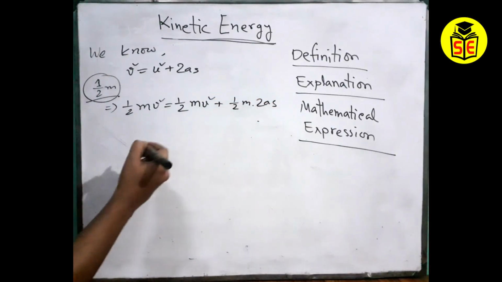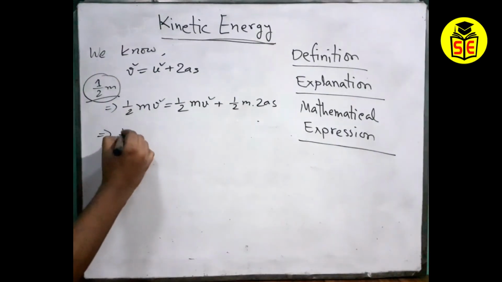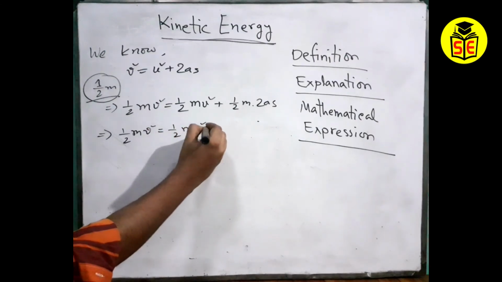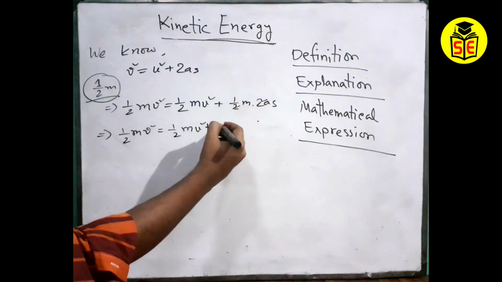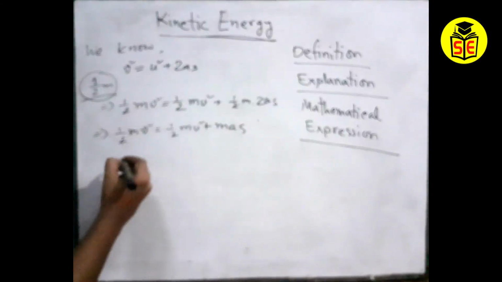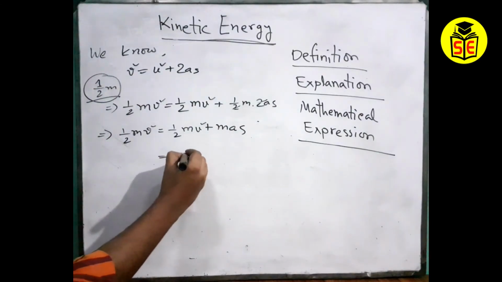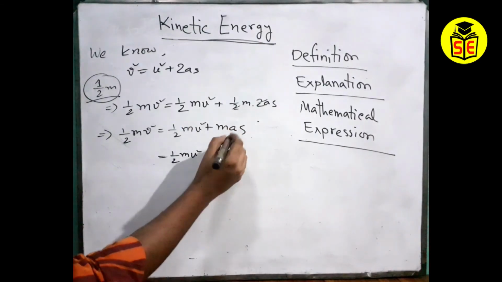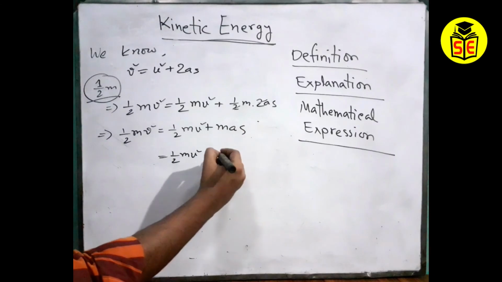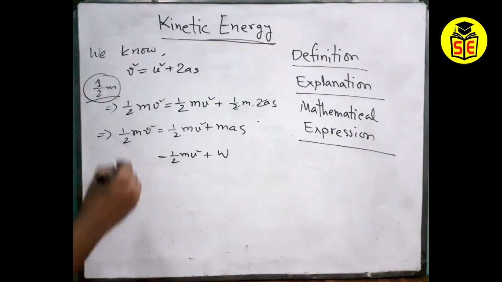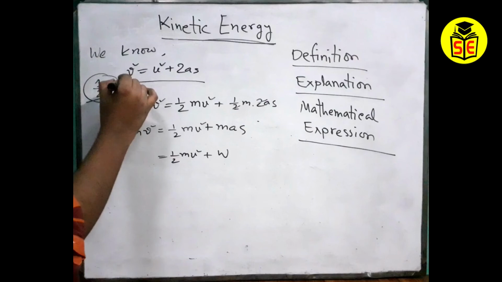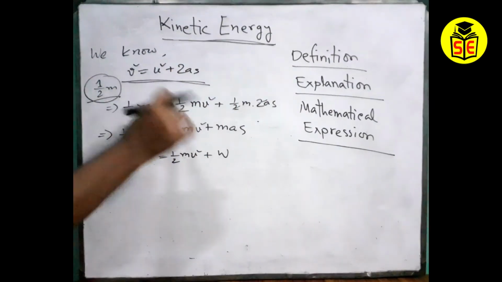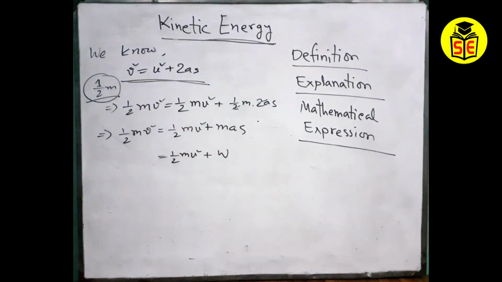I am just trying to break it down so that you can understand it well. So half m v square will be the same, half m u square will be the same, right? And there is an upper 2 and a lower 2, which have been cancelled. So mas, and also we know mas. Think about it, what is mas? mas means F and s, right? And also Fs equals W. Okay, so from the law of motion we can get the equation of kinetic energy.